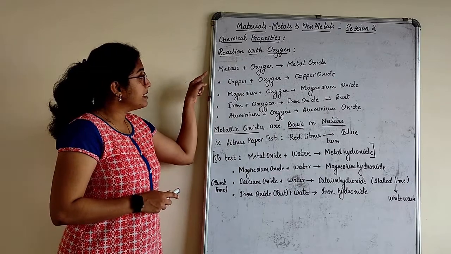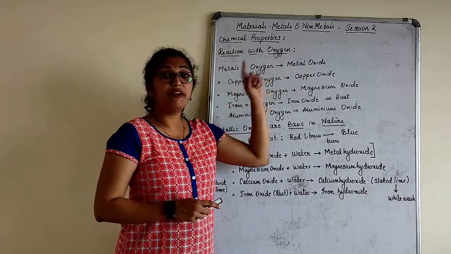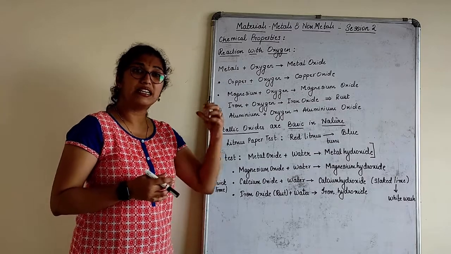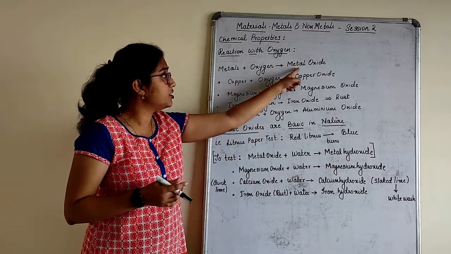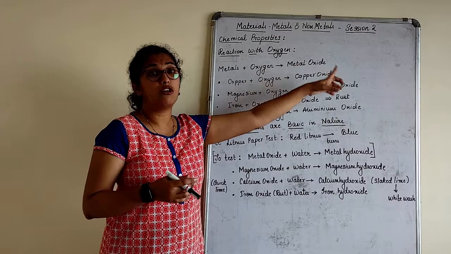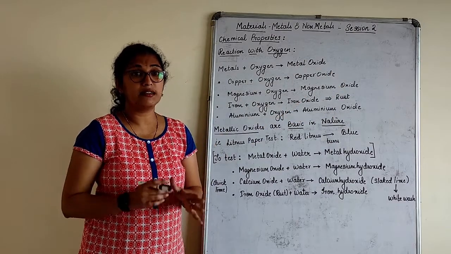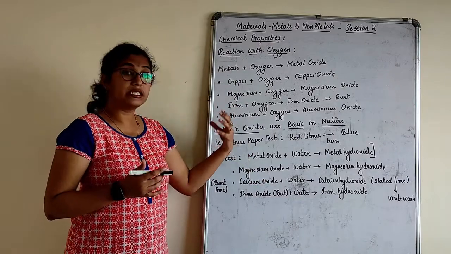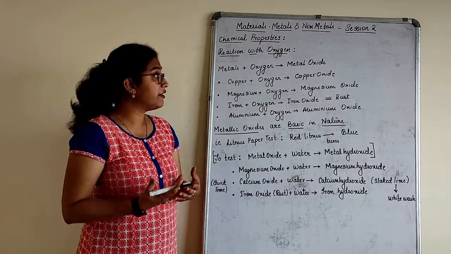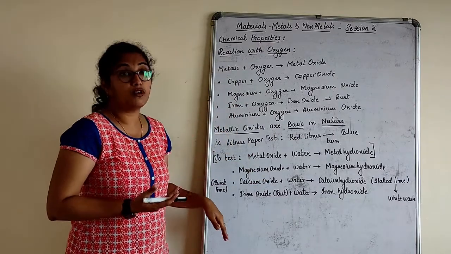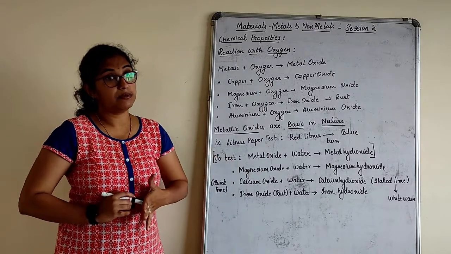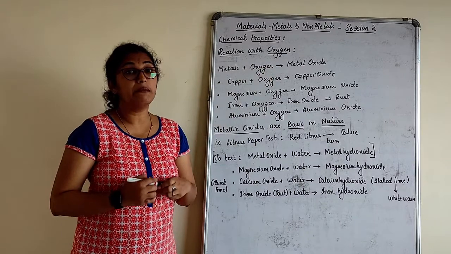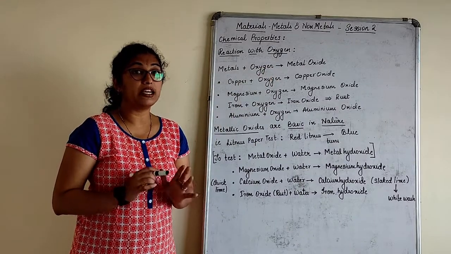So metals react with oxygen to give metal oxide. You can say this is the formula. Whenever a given metal is reacting with oxygen, what will you get? Metal oxide, or we also call that a metallic oxide. Some points are in the notes I have mentioned briefly. I want you all to make a note of whatever I have written on the board, right? Metals plus oxygen will give you metal oxide or metallic oxide.